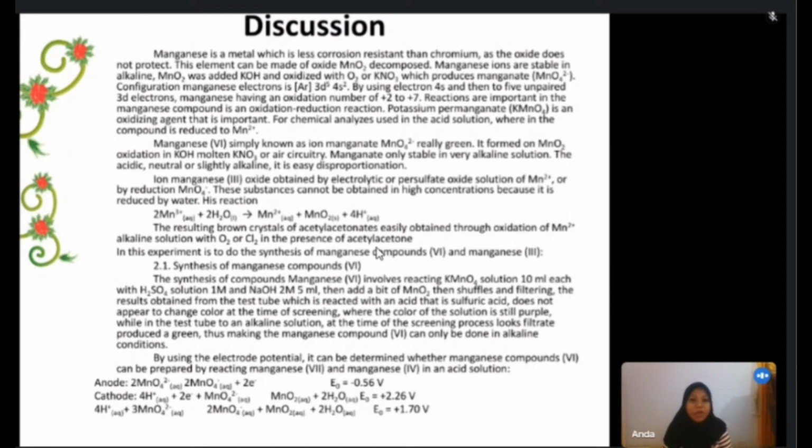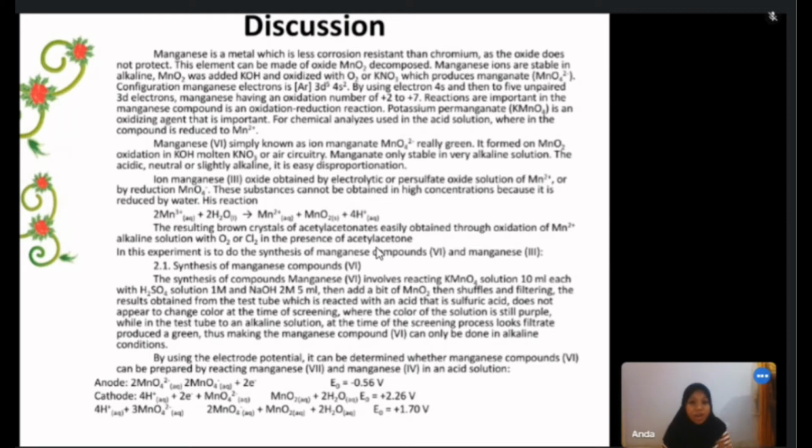Potassium permanganate, KMnO4, is an important oxidizing agent for chemical analysis. In acid solution, the compound is reduced to Mn2+. Manganese 6 is simply known as the manganate ion, MnO4 2-. It forms on oxidation of MnO2 in KOH with KNO3 or air. Manganate is stable only in very alkaline solution. In neutral or slightly alkaline solution it disproportionates.